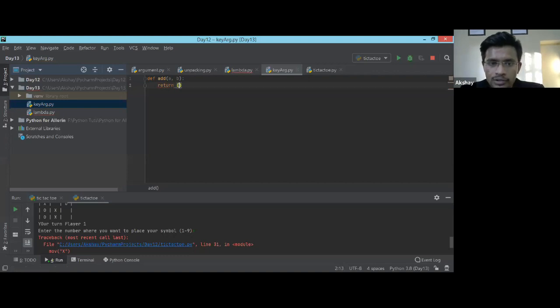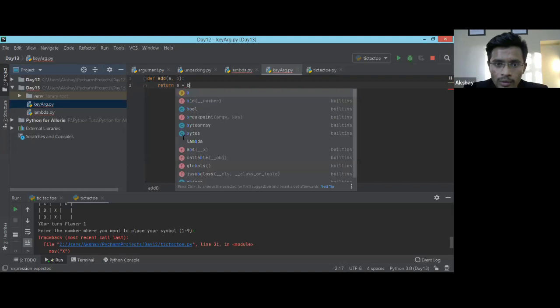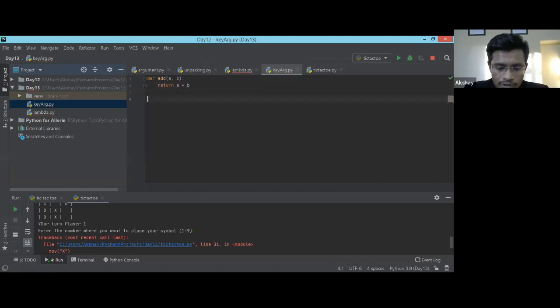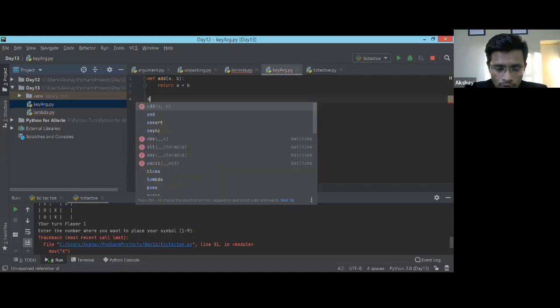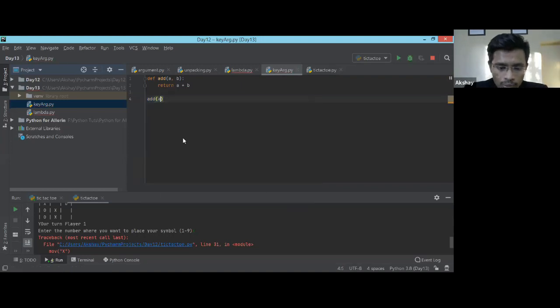So this will just return the addition, a plus b. Yesterday I told you that while calling the function, such as 10 comma 20, we do not need to use two parameters over here.